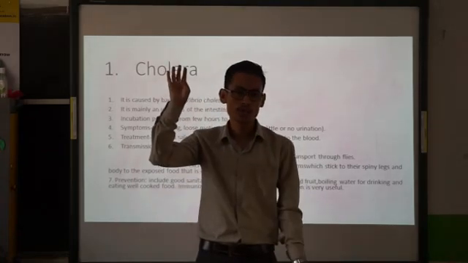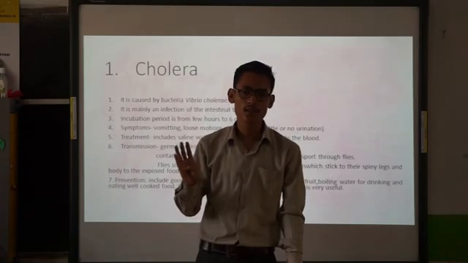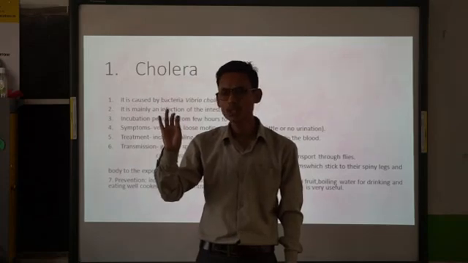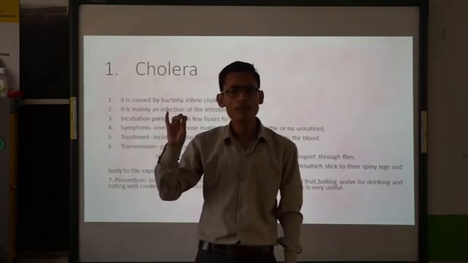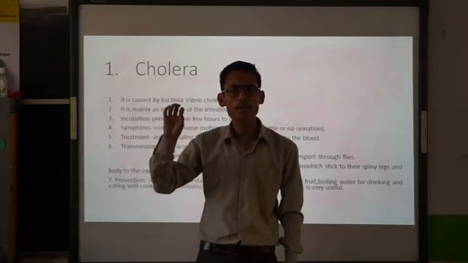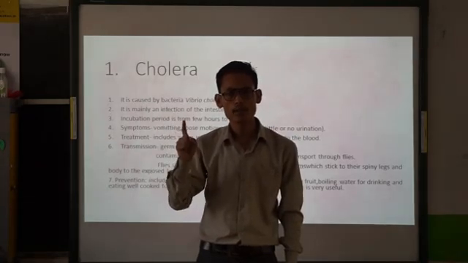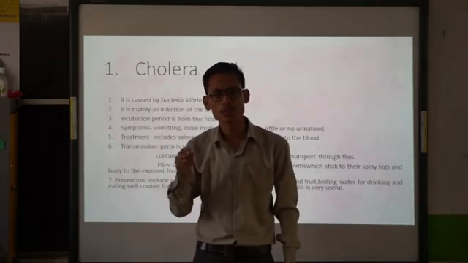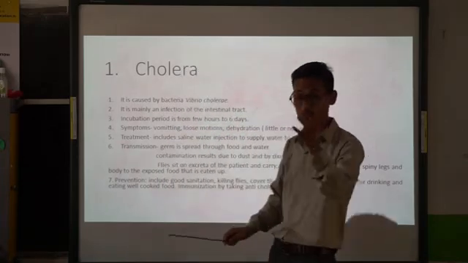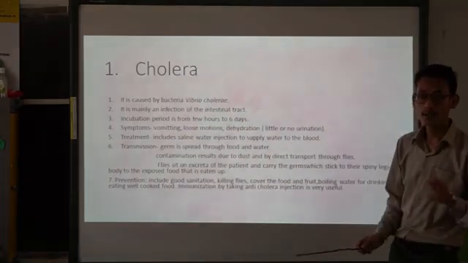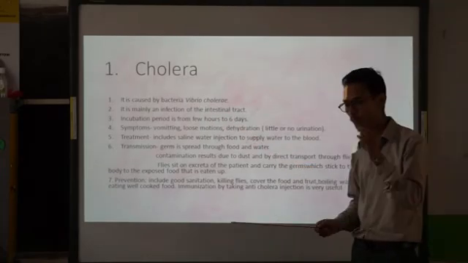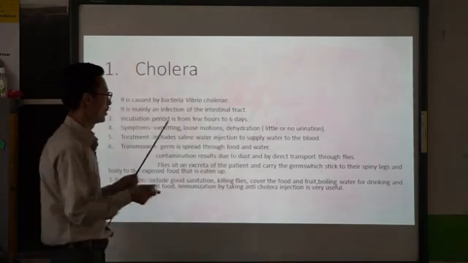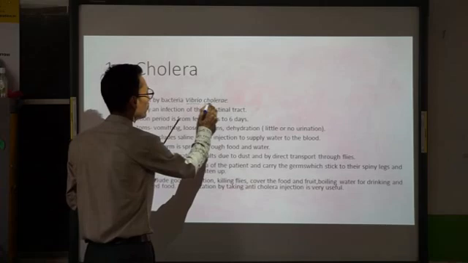First one, name of the bacteria that causes the disease. Number 2, the site of infection. Number 3, the symptoms. Number 4, treatment. And number 5, prevention. These things you have to keep in mind when we discuss cholera, typhoid fever, and tuberculosis or TB. Let's take a look at the first one, cholera. It's mainly caused by a bacterium called Vibrio cholerae. This is very important, remember the name. The scientific name of the bacteria that causes cholera is Vibrio cholerae.